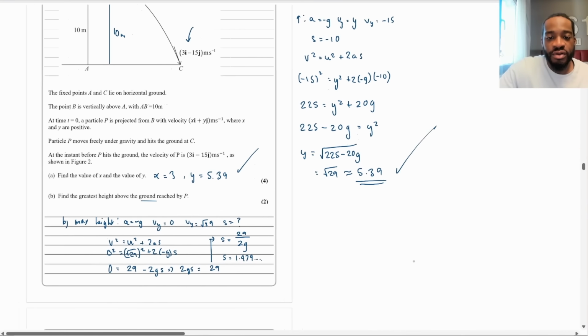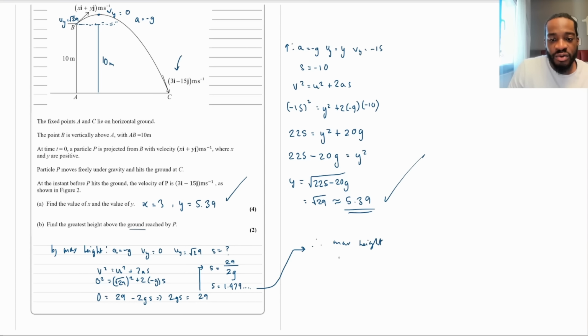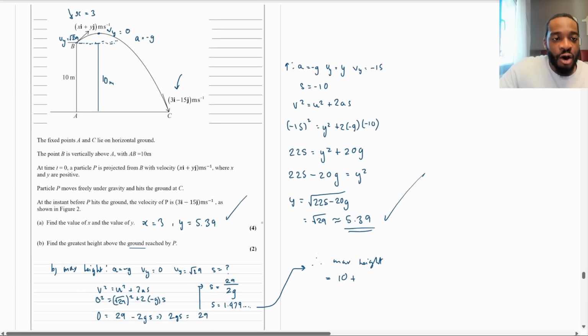So therefore, what should I do? I'll do it right here. Therefore, the max height is going to be equal to the initial height above the ground, which is 10 meters, plus the maximum height of this projectile from the point B.